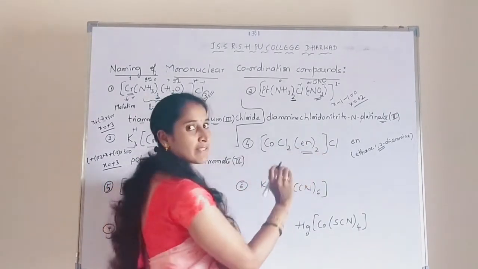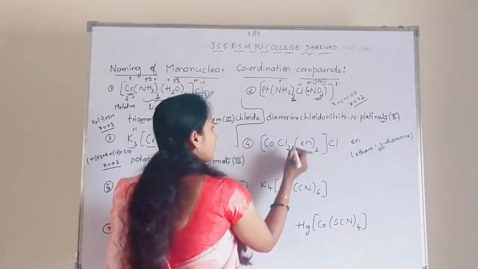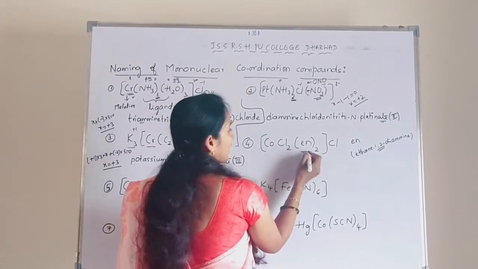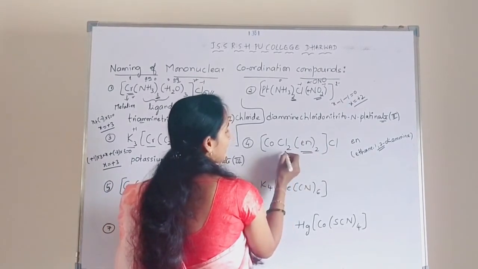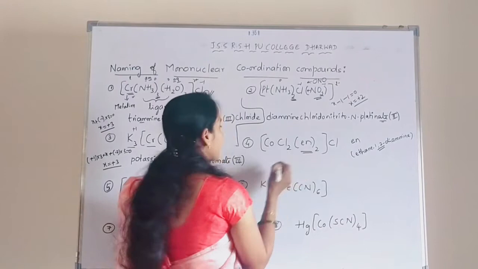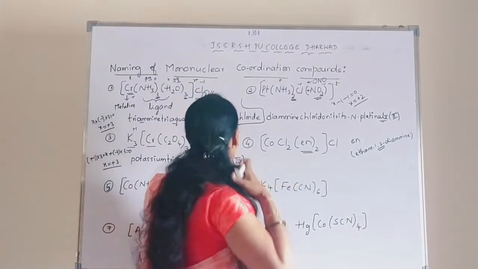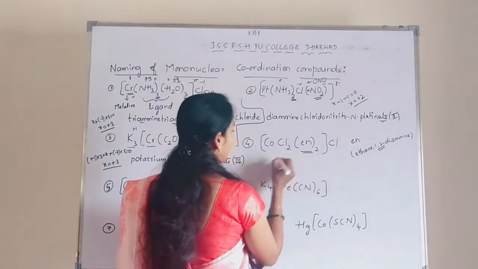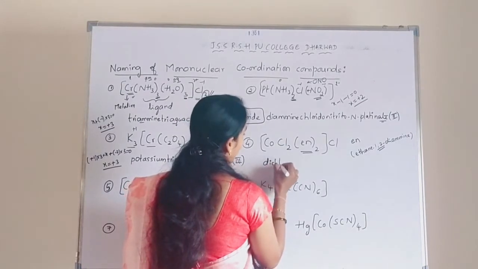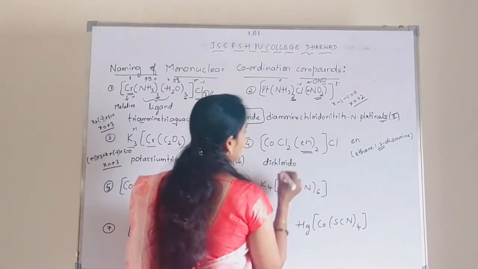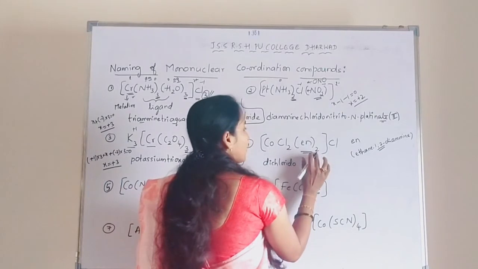That's why bis is used. Okay. So it is chlorido and this is ethane-1,2-diamine. Alphabetically C will come first, then E. So that's why we have to use the prefix dichlorido.